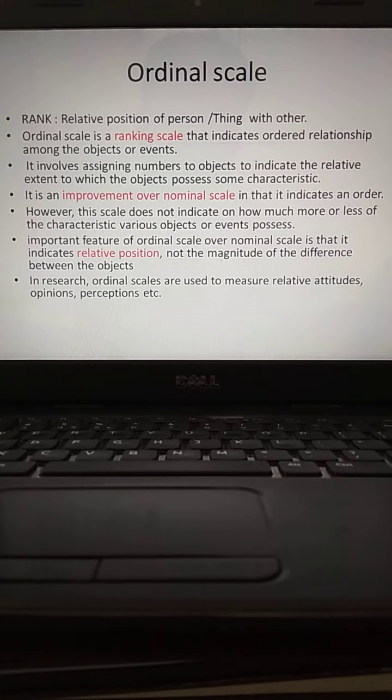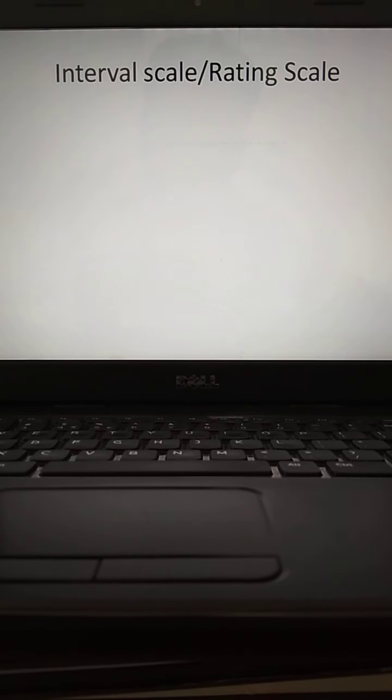So in research, ordinal scales are used to measure relative attitudes, opinions, perceptions, etc. Example, horse race.